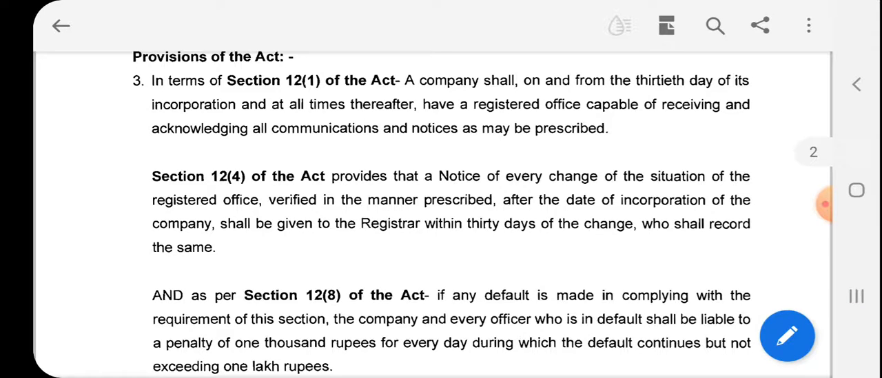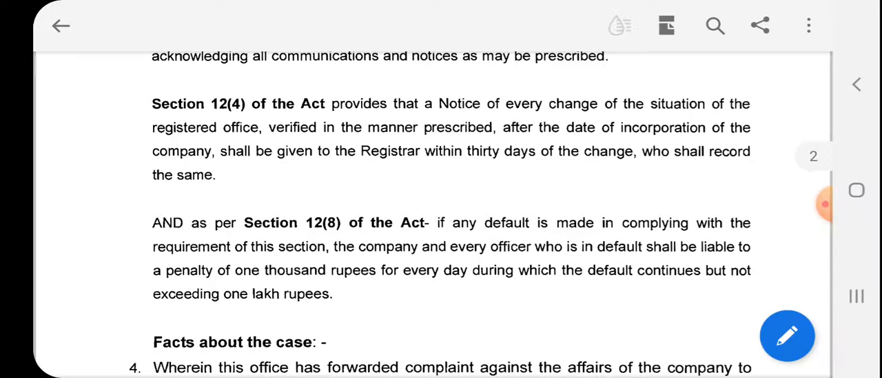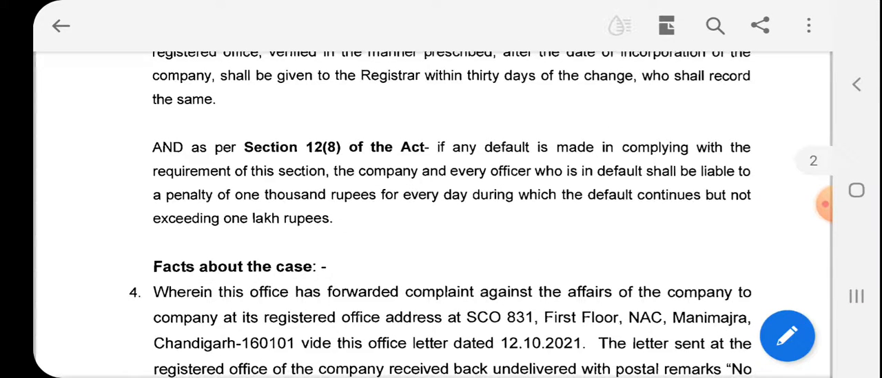And further, subsection 8 of section 12 says that if any default is made in complying with the requirements of this section, the company and every officer who is in default shall be liable to a penalty of 1,000 rupees for every day during which such default continues, but not exceeding 1 lakh rupees.